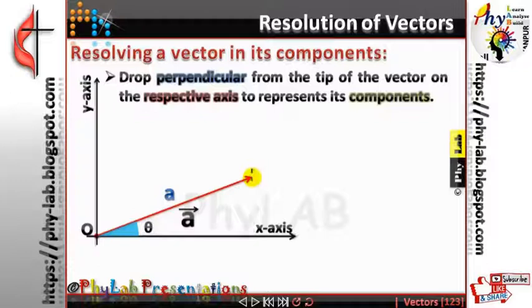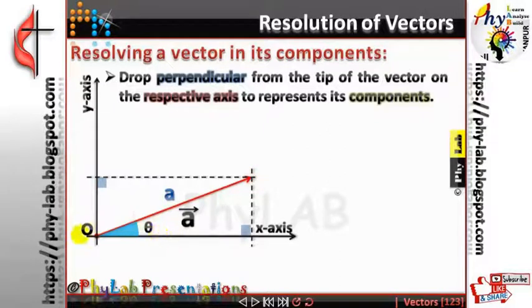So what I have done, I have dropped the perpendicular from the tip or the head on the x-axis. I have dropped a perpendicular from the tip onto the y-axis. Done that? Is that clear? Then the component of the vectors will be obtained by joining the tail of the vector to the foot of the perpendicular. Once again I repeat. Then the components will be obtained by joining the tail.